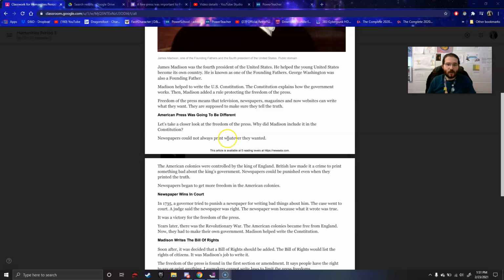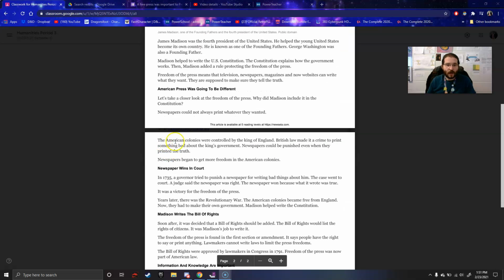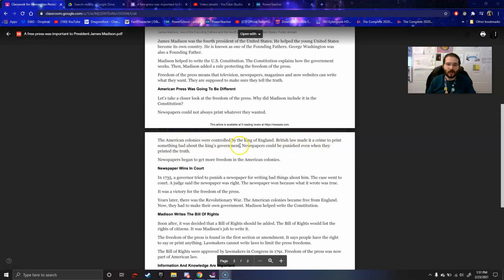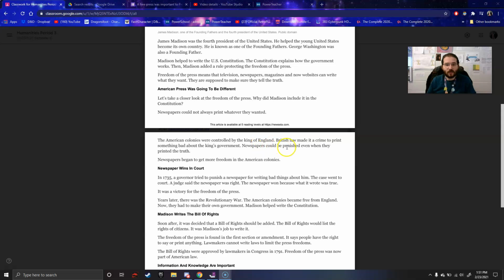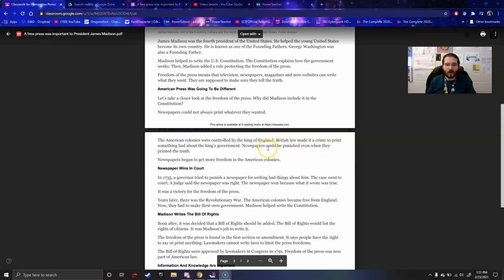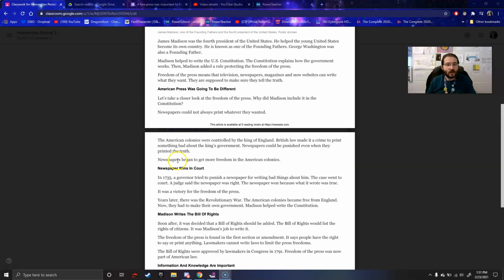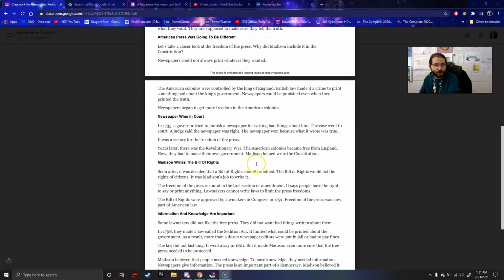Newspapers could not always print whatever they wanted. The American colonies were controlled by the King of England. British law made it a crime to print something bad about the king's government. Newspapers could be punished even when they printed the truth. Newspapers began to get more freedom in the American colonies.